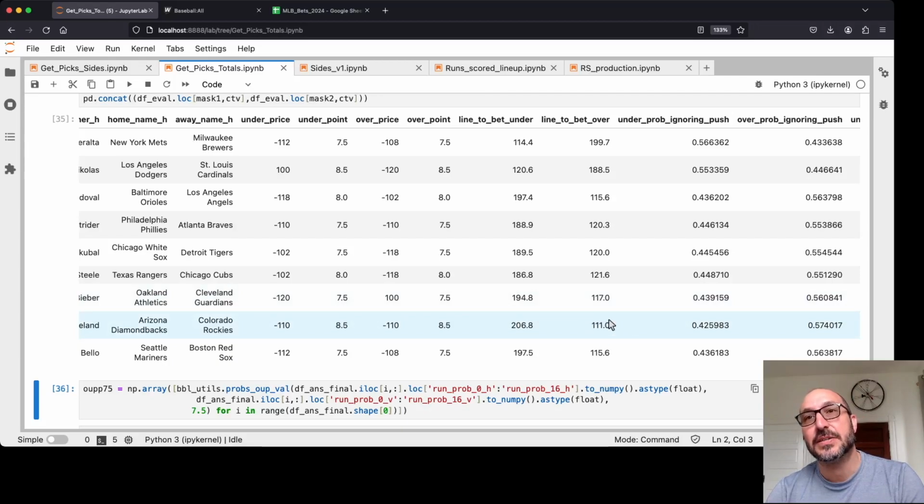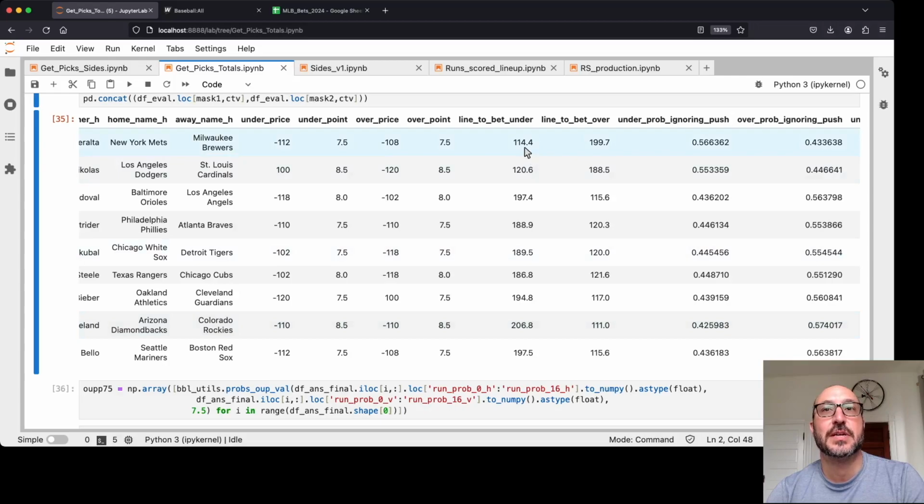But looking at these, none of these are particularly close, even with the filter. So I think the ones we should check are probably the over in the Rockies game at 111, and the under in the Mets-Brewers game. And really what we're going to look for is to see if the point has changed, if anybody's offering a better point. So for the Mets, we want to bet the under. So we're looking to see if anybody's offering 8 or better on the point.